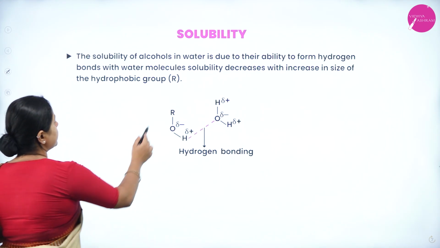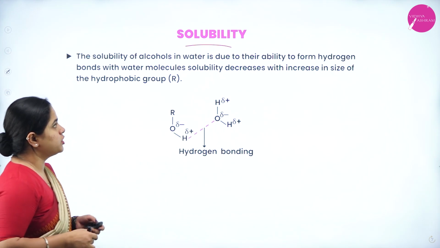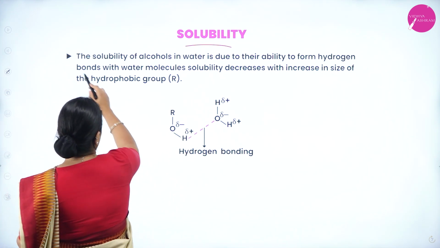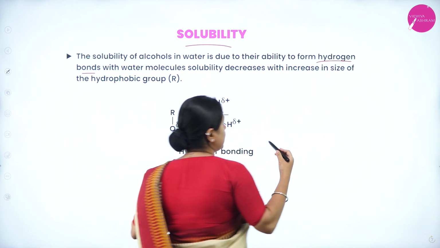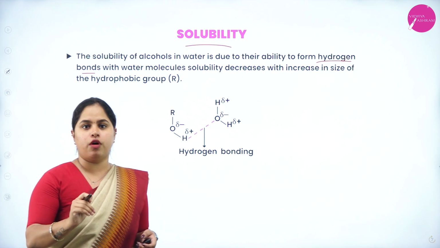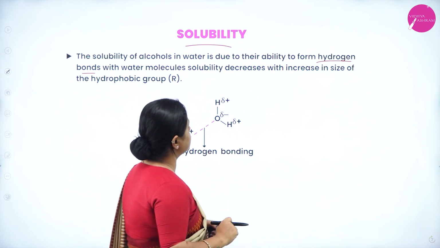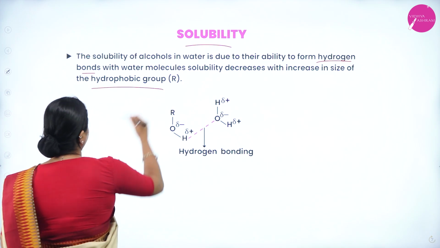Now, moving on to the next physical property, that is solubility. The solubility of alcohols in water is due to their ability to form hydrogen bonds. Alcohols are soluble in water again because of the same reason, because they are able to form hydrogen bonds with water molecules. Solubility decreases with increase in size of the hydrophobic part.